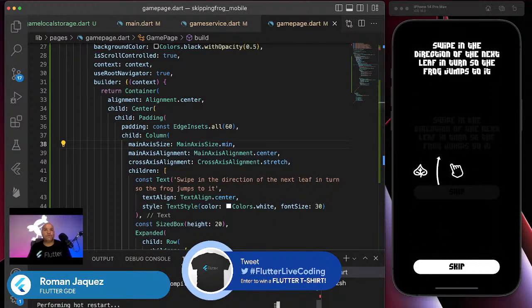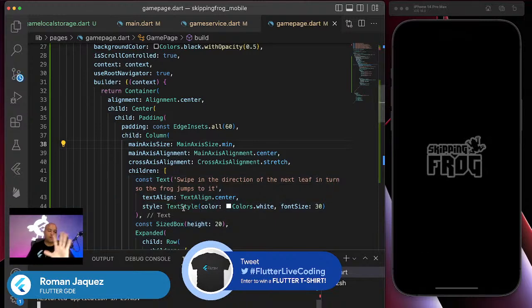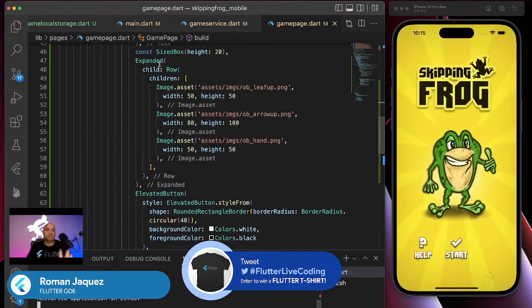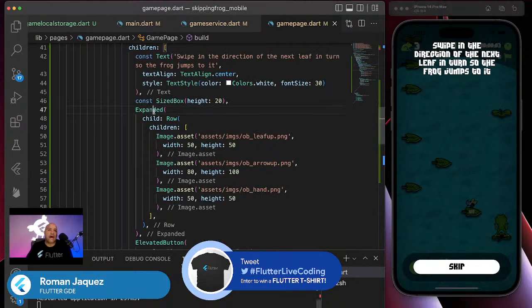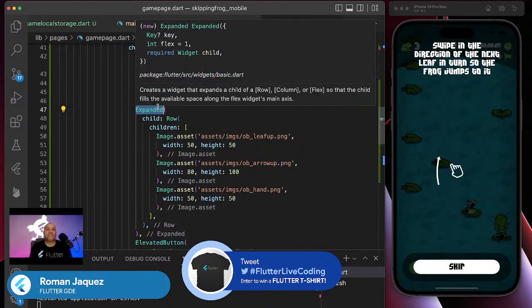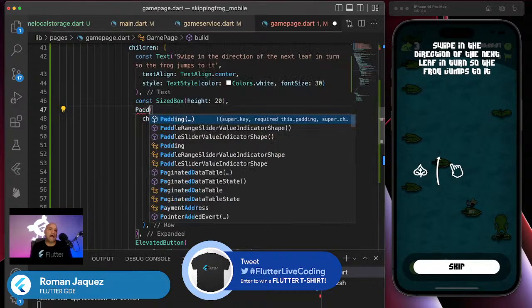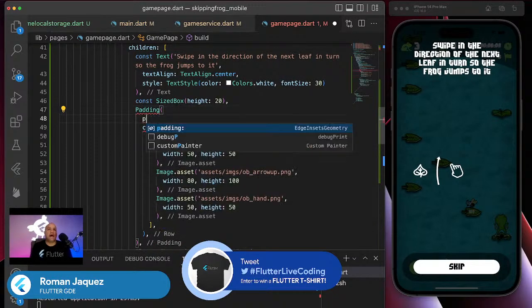Okay, let me just reload it. But still, it's because of the expanded. So I'm not gonna use the expanded. I'm just gonna use something so that it remains in the center. So I don't want the expanded. Scratch that. I'm gonna use padding, and then I'm gonna add padding.